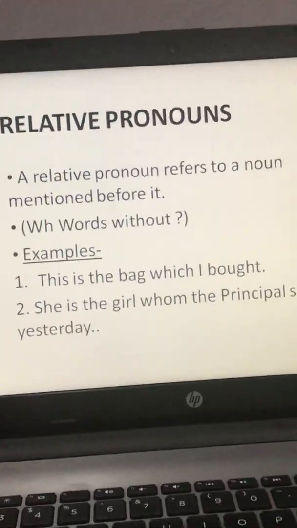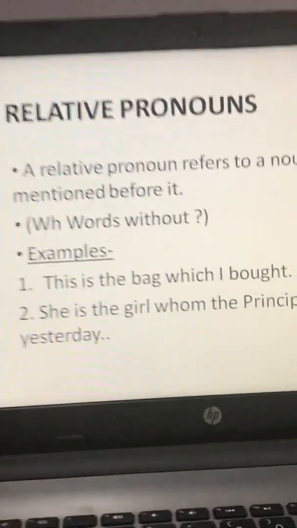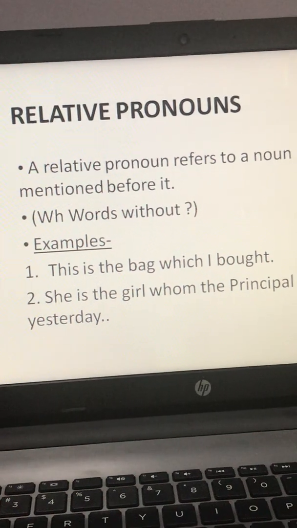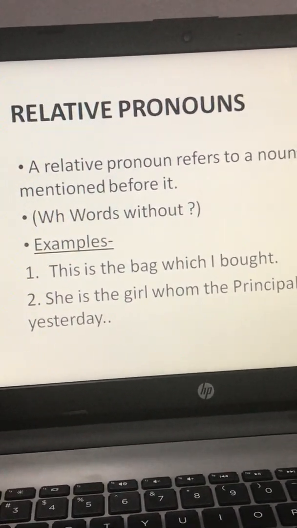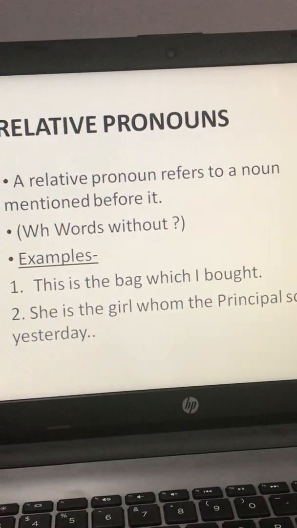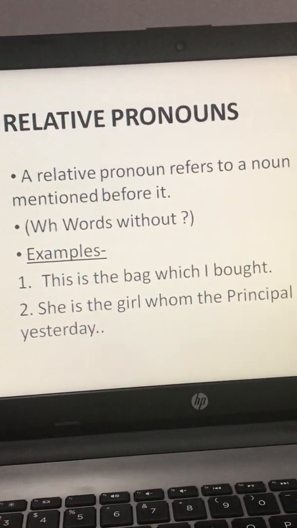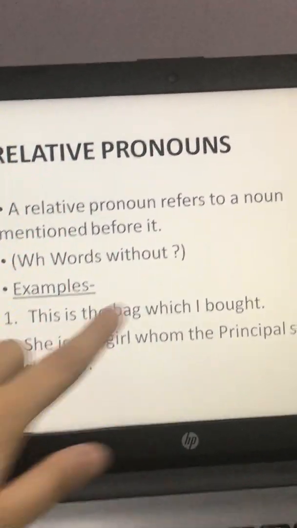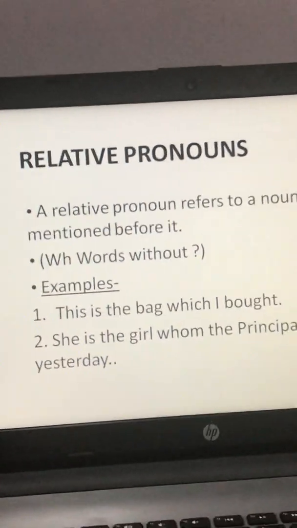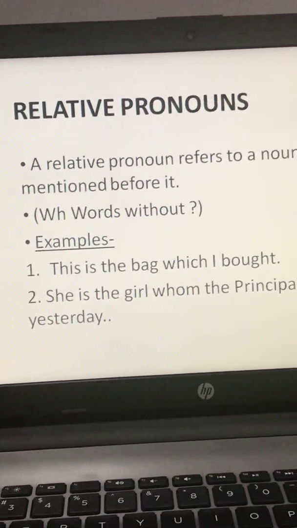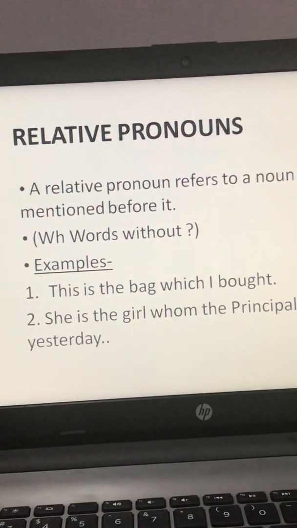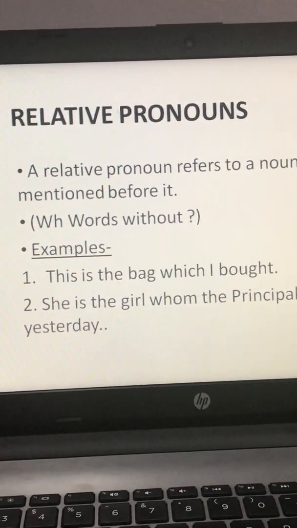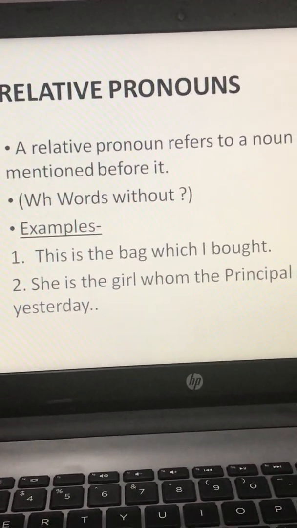And today we are going to start with the fourth type, that is relative pronoun. Relative pronoun refers to a noun mentioned before it. It also consists of WH words but without a question mark. The only difference between interrogative and relative is that question mark. Interrogative pronouns also include WH words, but they will always have a question mark, while relative pronouns do not have a question mark. They include WH words but without a question mark.